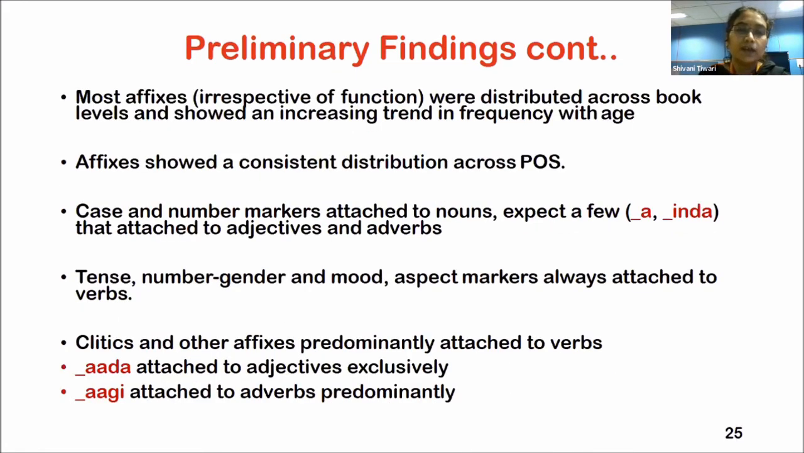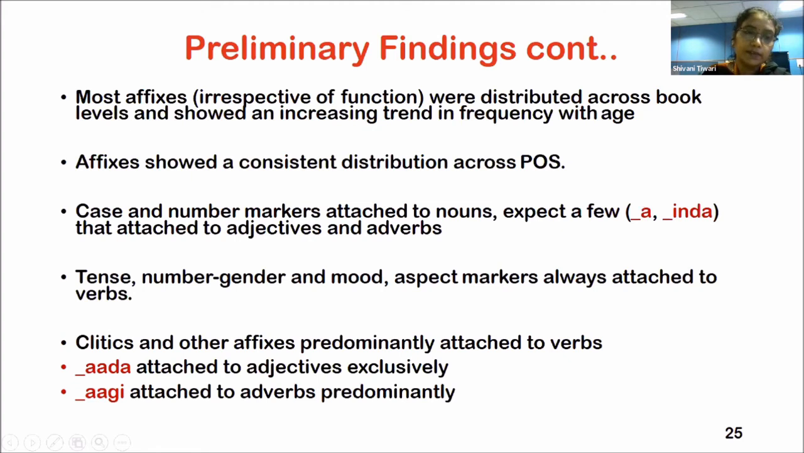Most affixes, irrespective of their function, were distributed across book levels. We saw the distribution across book levels of different levels, and it showed an increasing trend in frequency with age. But affixes showed a consistent distribution across parts of speech. For instance, the case number markers were always attached to nouns, except a few like inda, which we saw were attached to adjectives and adverbs as well.